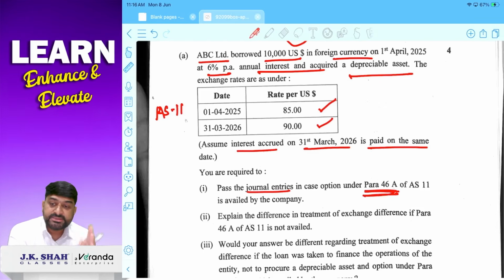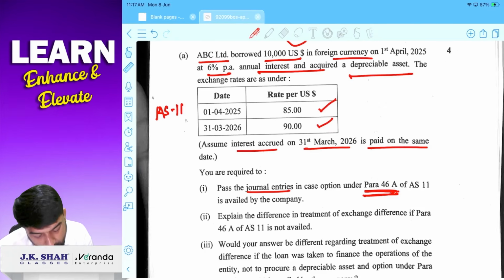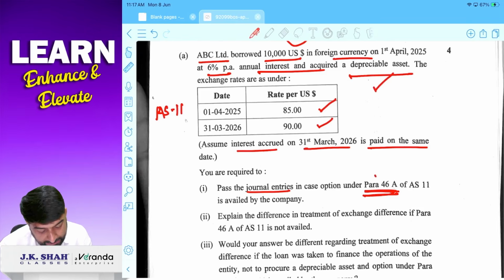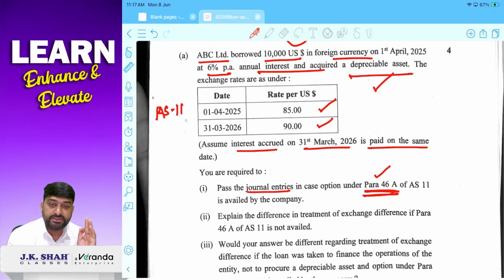See, if para 46A is applied, then exchange difference will be capitalized if loan is taken for depreciable asset. So in this scenario, loan is taken for depreciable asset, correct. Whatever exchange difference will arise, we should go for capitalization of that exchange difference. तो वो exchange difference हम capitalize करेंगे, correct.